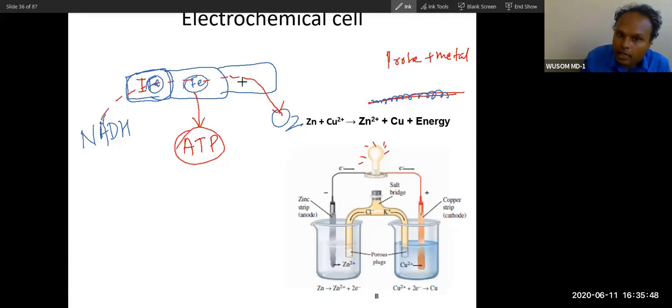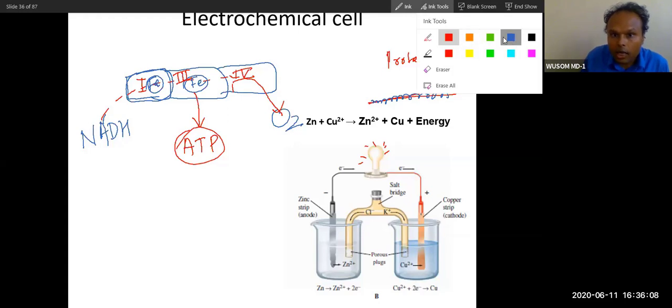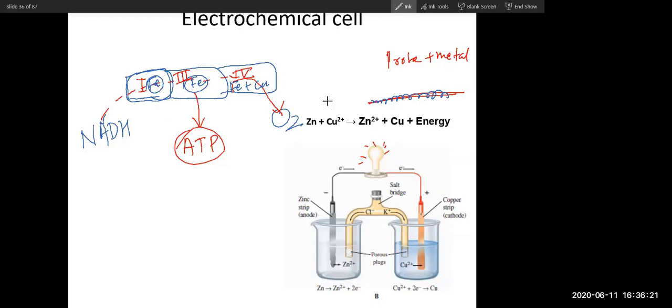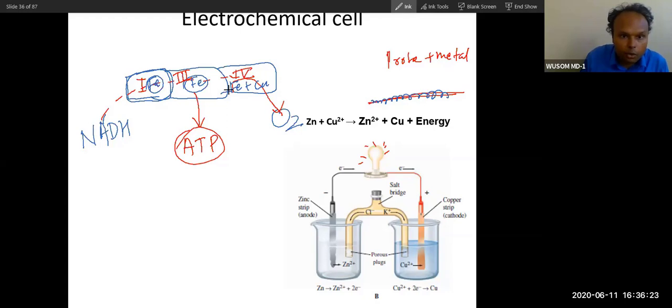This is complex 1, then complex 3, not complex 2, and then complex 4. Complex 4 has got iron as well as copper. Through this metal, electrons flow. Did you understand? Yes, sir.